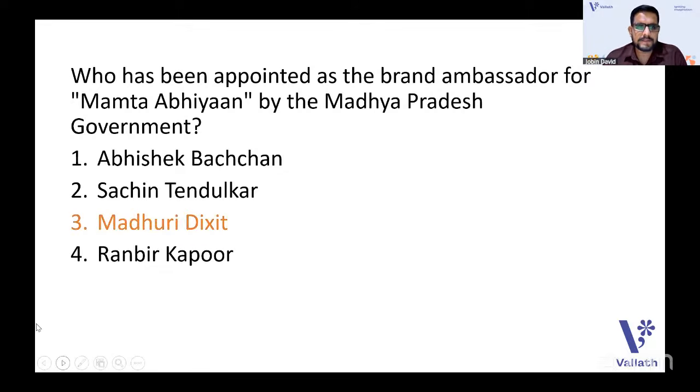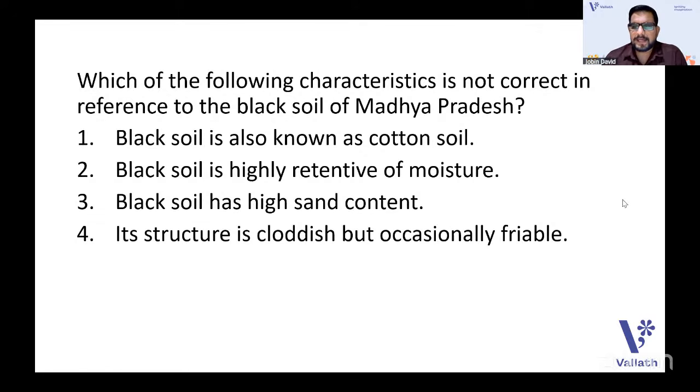Next one. Which of the following characteristics is not correct in reference to the black soil of Madhya Pradesh? Geographically also you need to have some idea because it's a GK portion. You need to have an idea of politics, history, geography, and economy.